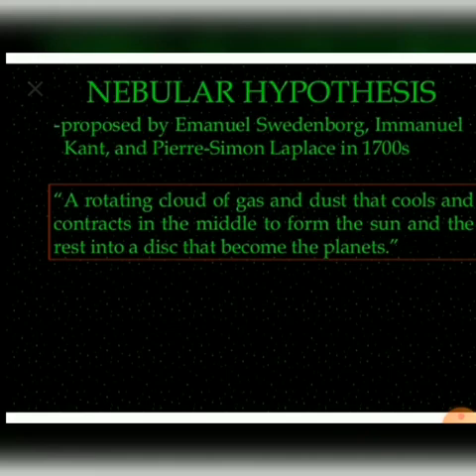Now when we talk about nebula, let us try to understand what exactly a nebula is. It is a rotating cloud of gas and dust that cools and contracts in the middle to form the sun, and the rest into a disk that becomes the planets.